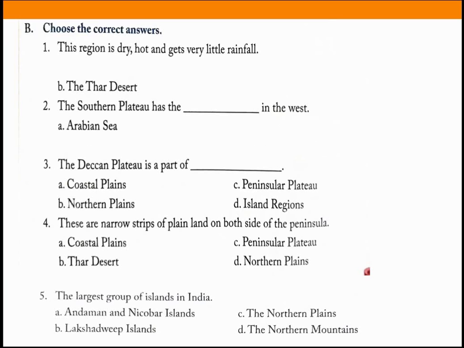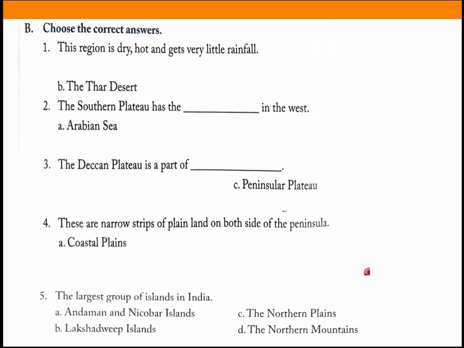Third one: the Deccan Plateau is a part of dash. The answer, Peninsular Plateau. Fourth: these are narrow strips of plain land on both sides of the peninsula. The answer, coastal plains. Fifth one: the largest group of islands in India are Andaman and Nicobar. Have you marked it? Yes. Shall we move on to the next? Fine.